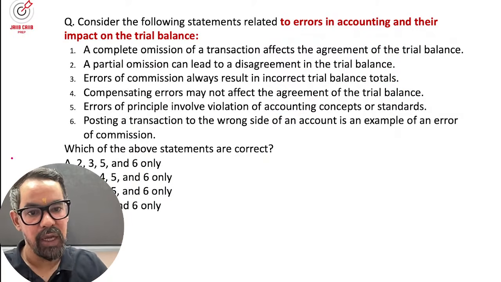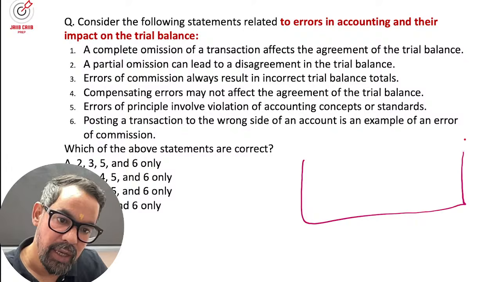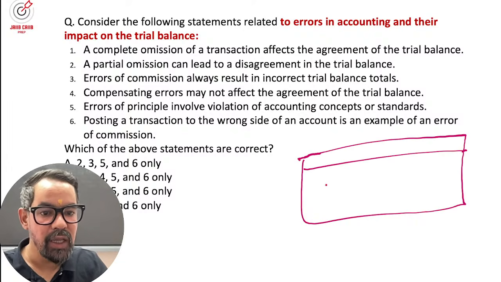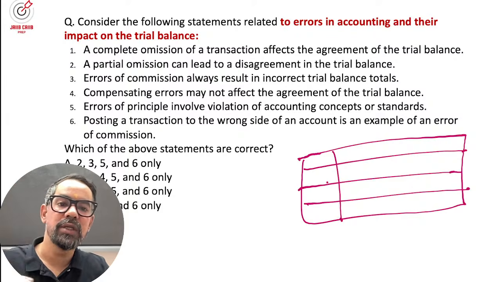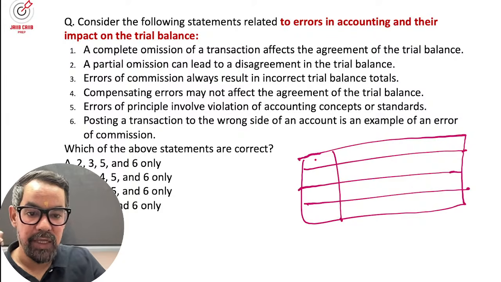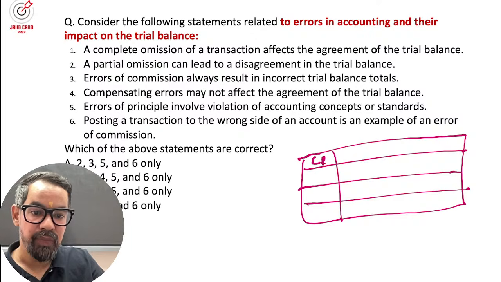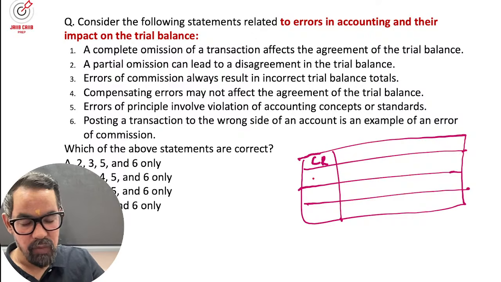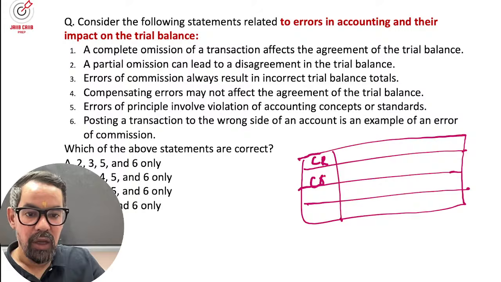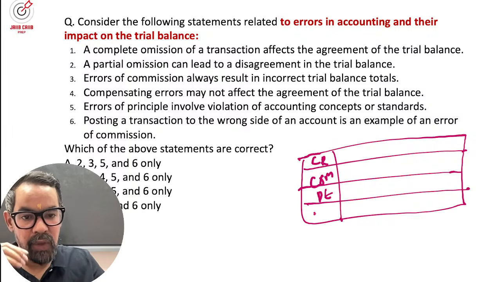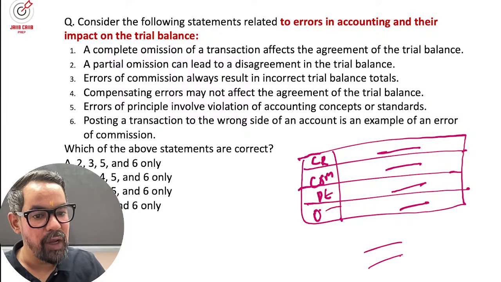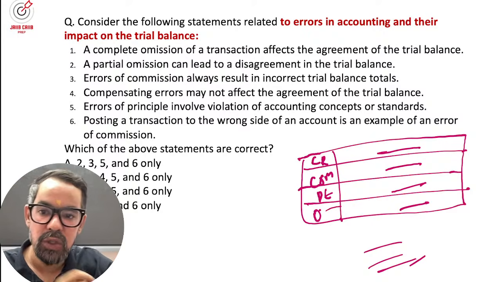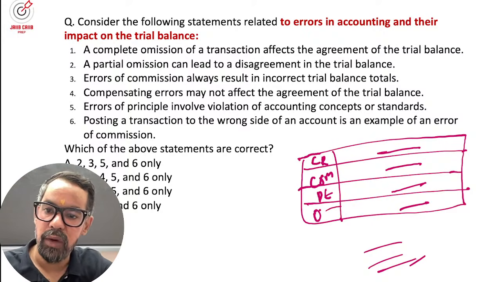One question is around the same table base, because in a table they get high opportunity to test all the areas. So let's say it is compensating errors, let's say commission error, let's say principal error and error of omission. Then they'll give you transactions and you have to find out those particular ones. So when it comes to errors, you have to find out something like this.